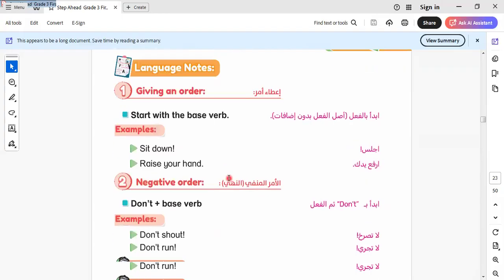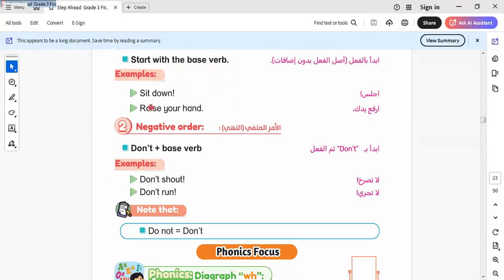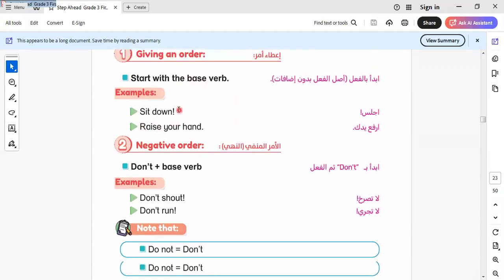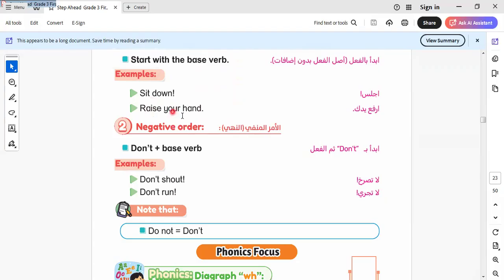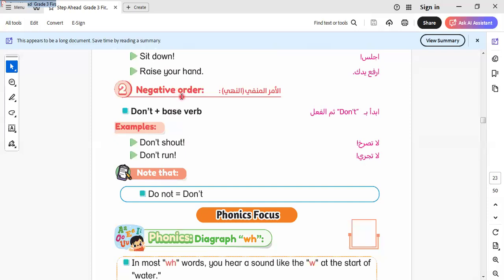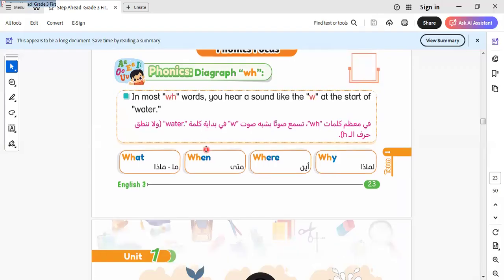Here we have the instructions or rules that we use in the classroom. When I give an order, I start with the base verb like this: sit down, raise your hand. So when we order someone to do something, I use the verb without adding anything. In this way I give an order, like what? Sit down, close your book, raise your hand. When I tell someone not to do something, I say don't shout, don't run, and so on.